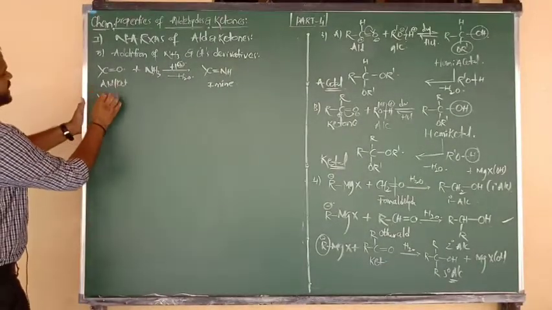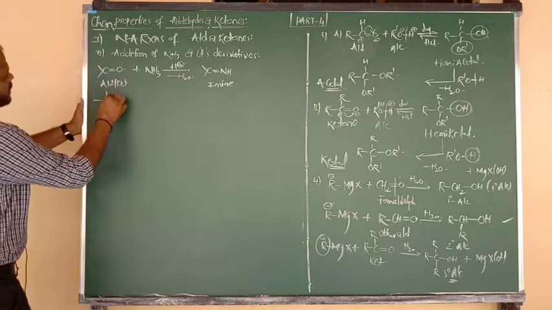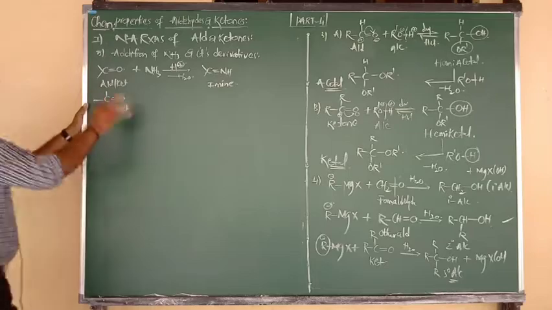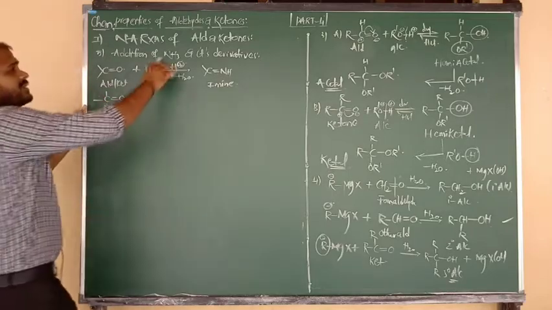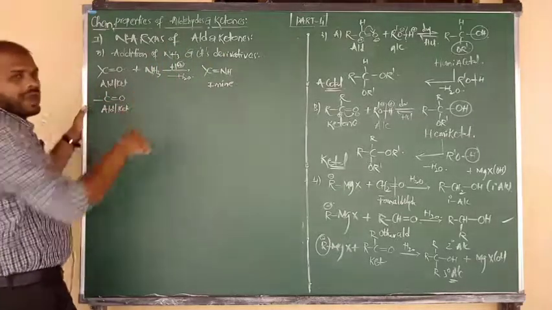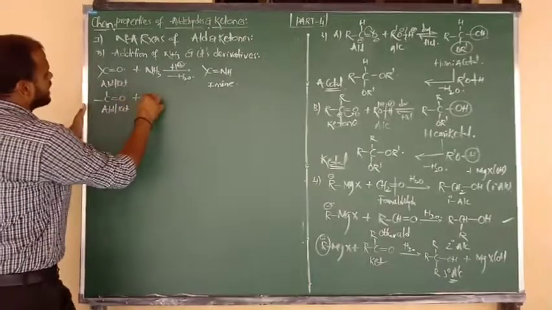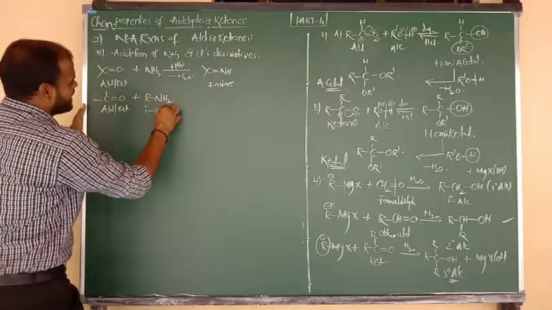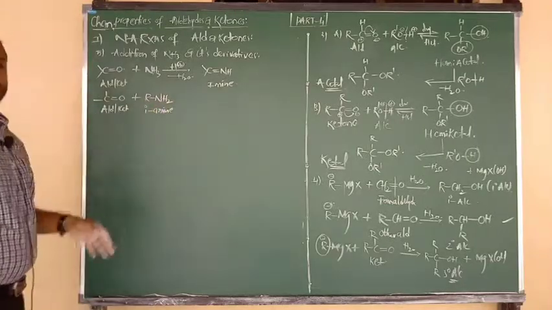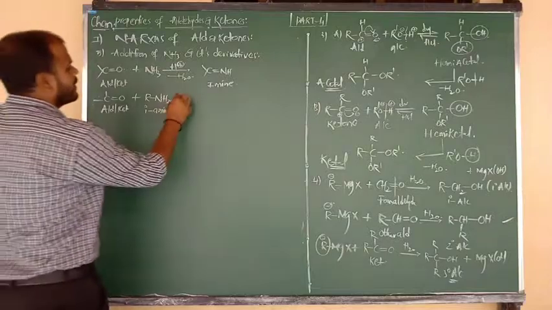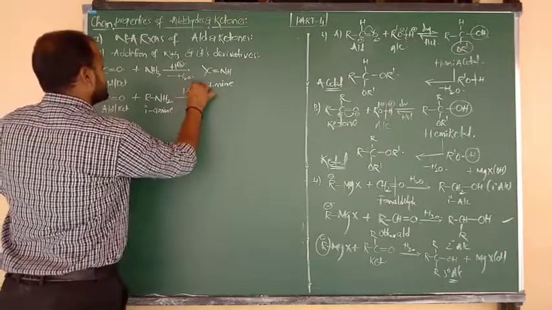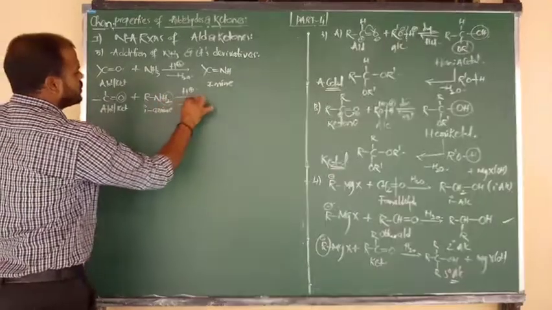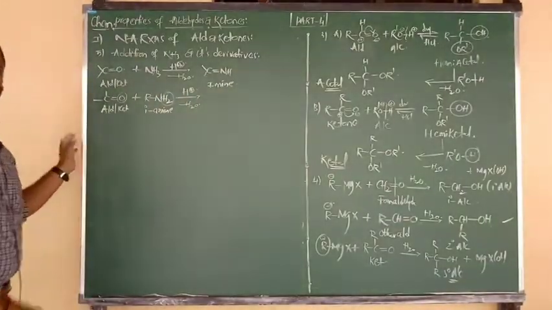Next, the formula I consider is C double bond O, again the formula of aldehydes and ketones, any aldehyde or any ketone. Upon addition with an ammonia derivative, where one of the hydrogens is replaced by R, we can say RNH2. What is the name of this compound, beta? Primary amine. Aldehydes and ketones upon addition with a primary amine in the same acidic medium: from here we remove O, from here we remove H2, which is eliminated completely in the form of a water molecule.